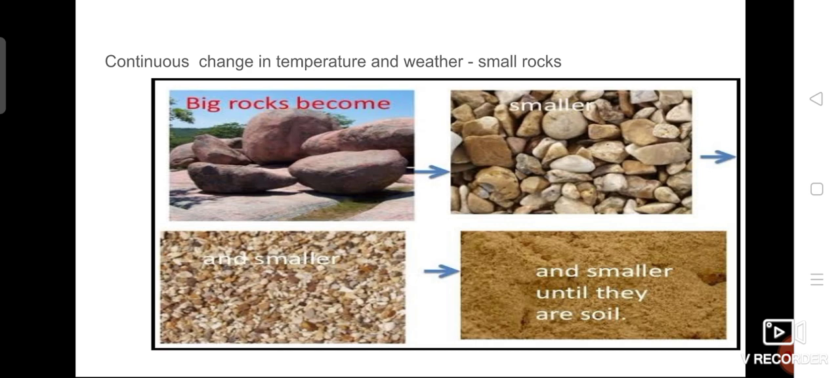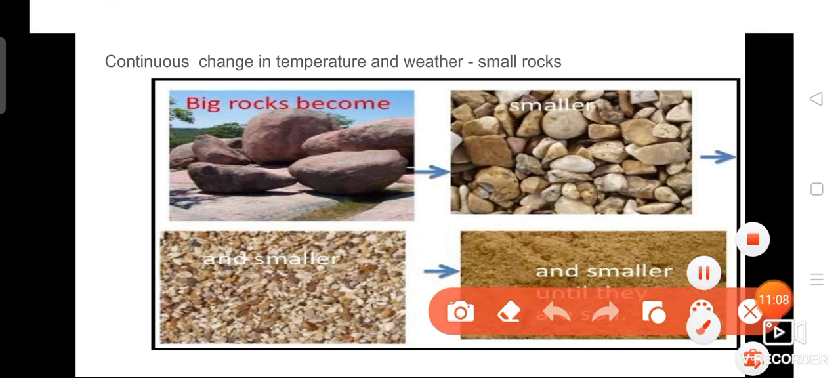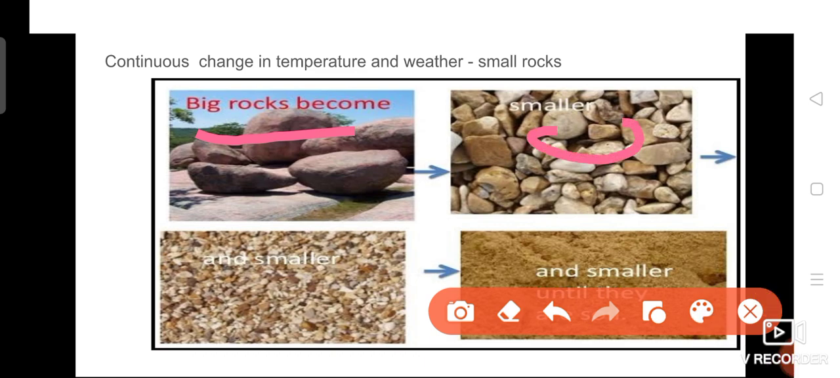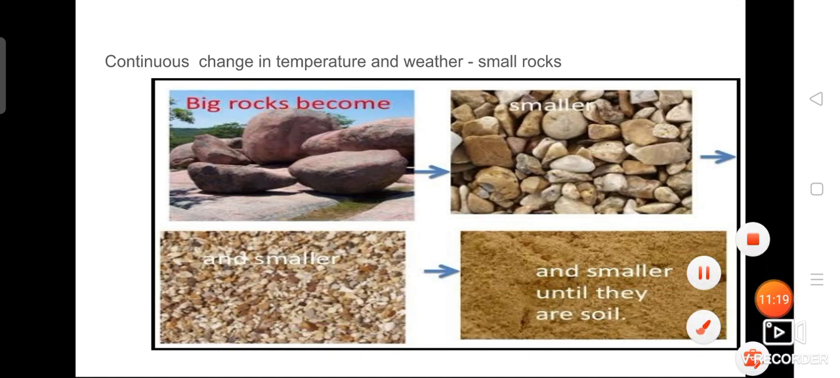So due to the different climatic temperature and weather, the huge rocks are broken and changed into small rocks, and those smaller rocks further undergo some cracking mechanism. They become even smaller and, at last, very tiny soil particles. Here the picture is given. At the very first, they are big rocks, then after breaking they become smaller and even smaller, and here at last very tiny particles.